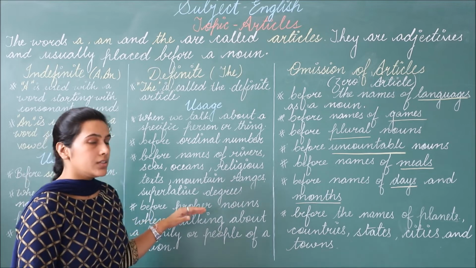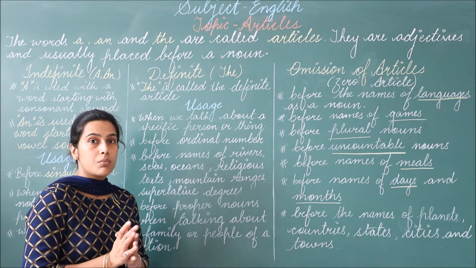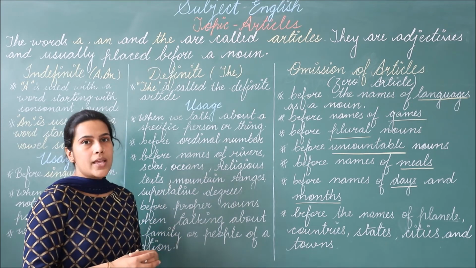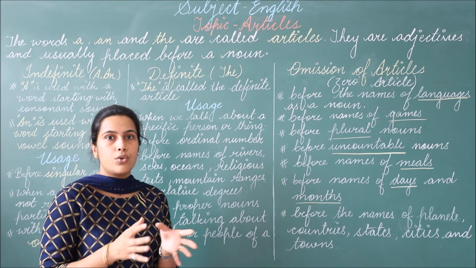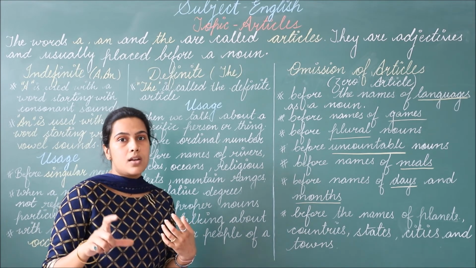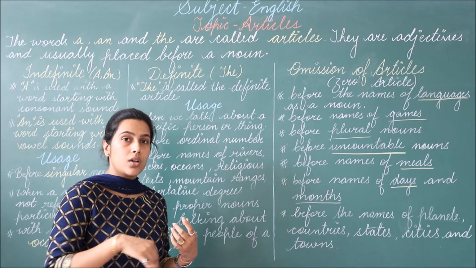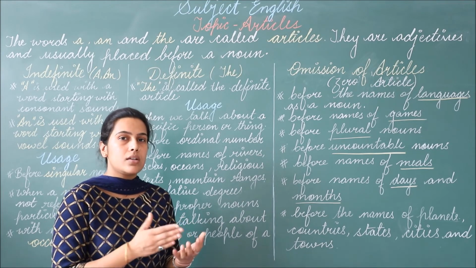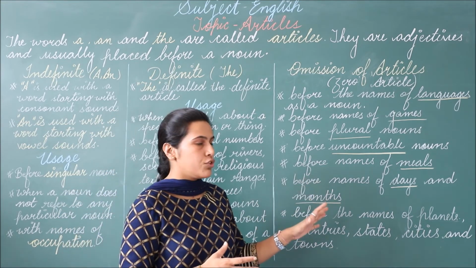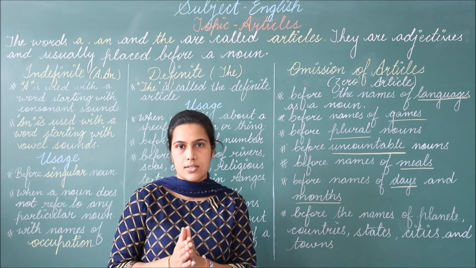Then last we learned that we use article the before the proper nouns when we are talking about a family or the people belonging to a nation. Like there is a family living nearby your area and their surname is Gupta, and you say the Guptas are moving from here. So over here Guptas we are referring to a complete family, so we use the article the before it.